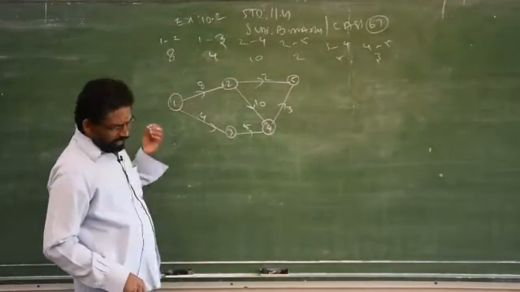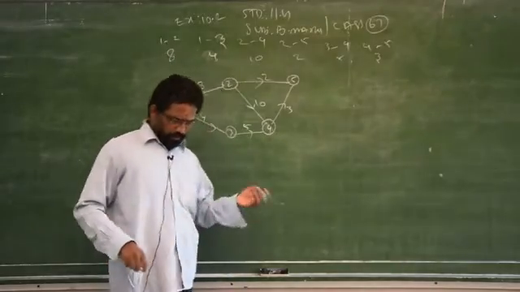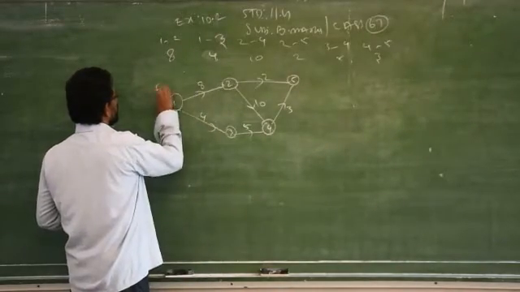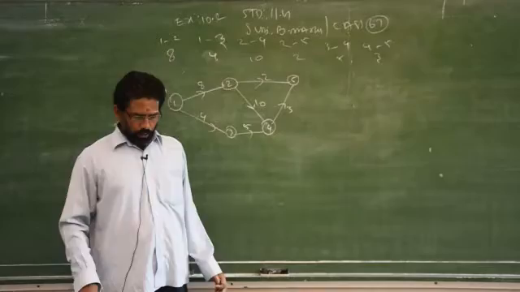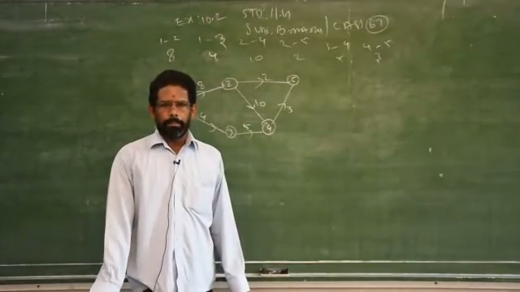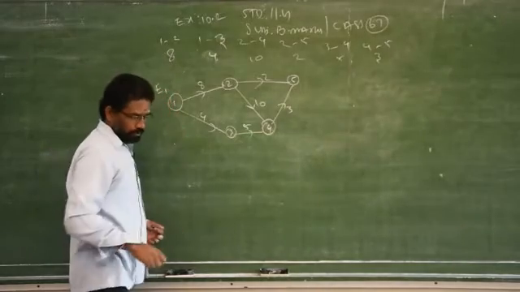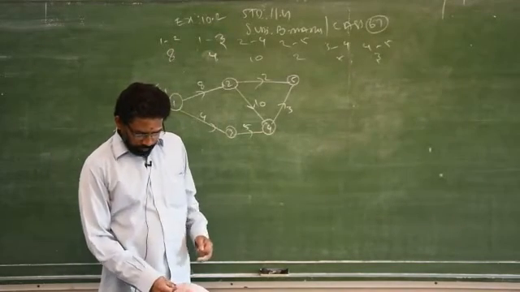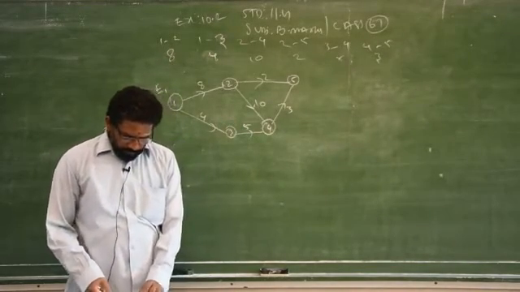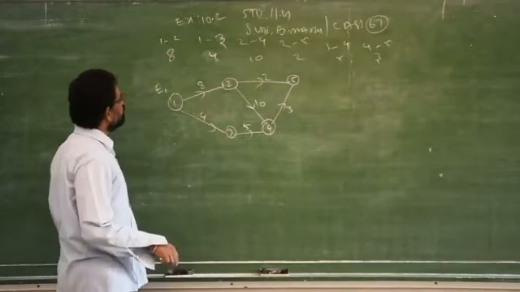Now, earliest starting time. E stands for earliest time, that is E1. Clear? Then latest finishing time.